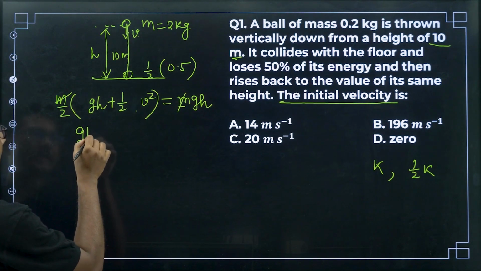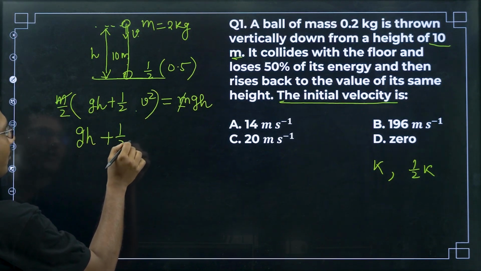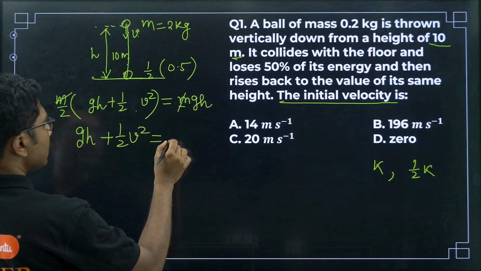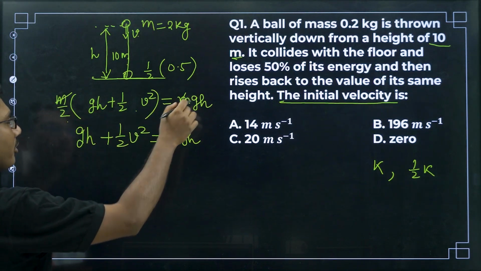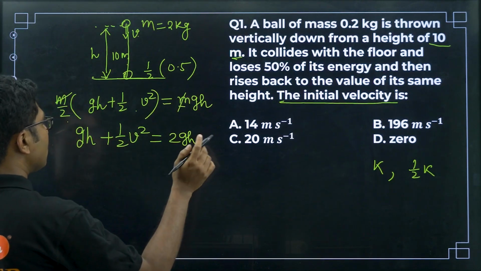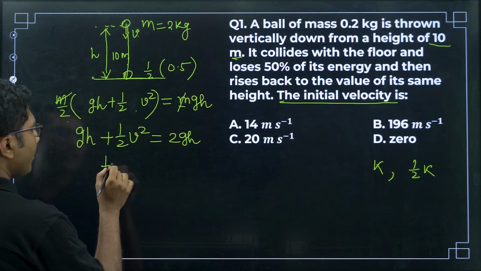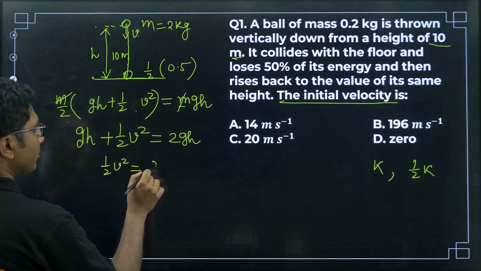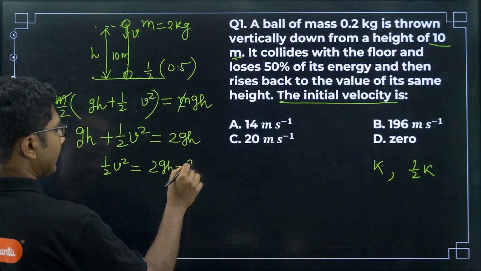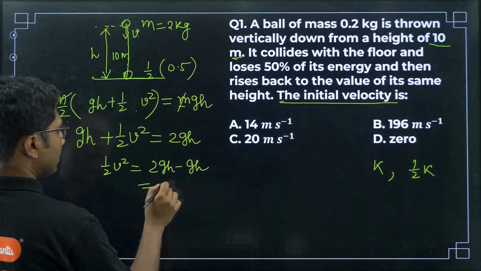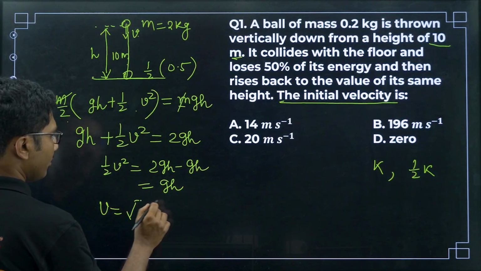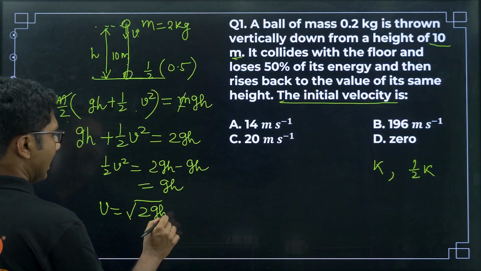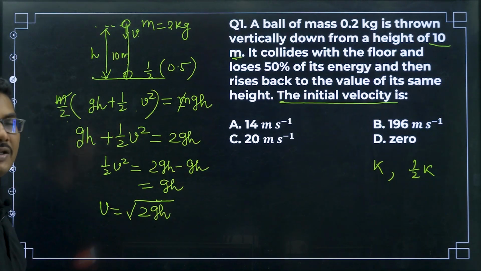You can write GH plus half V square equals 2GH, right. So, these 2 will be gone here as a multiplier. So, it will be 2GH. So, half V square equals 2GH minus GH, which equals GH, right. So, V equals square root of 2GH. So, this is the case in the given problem.